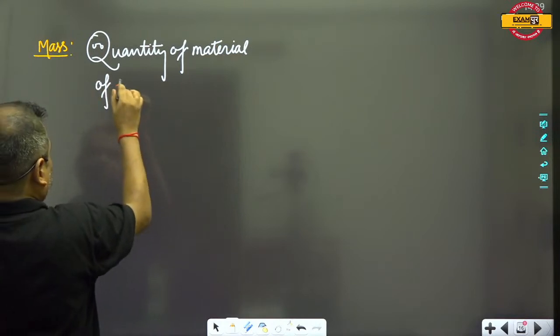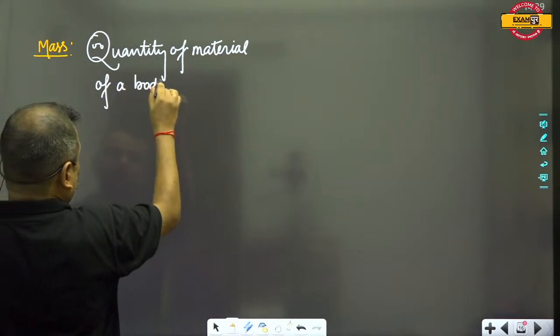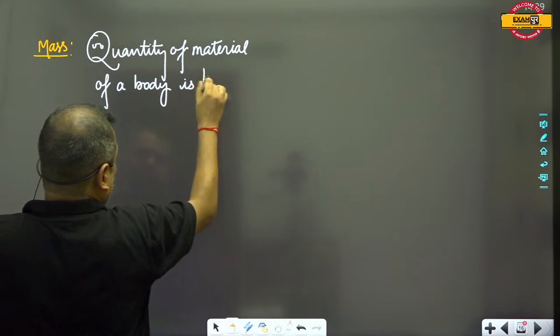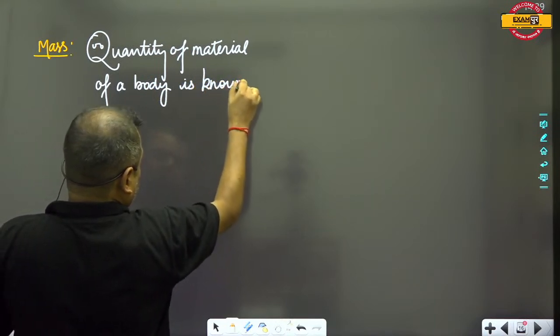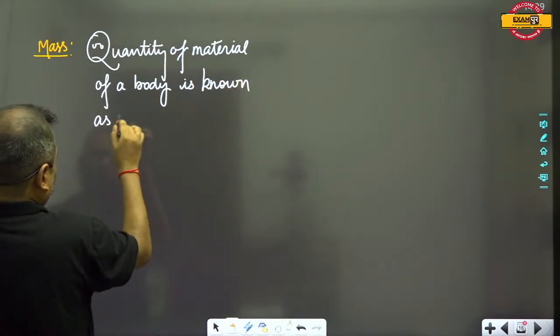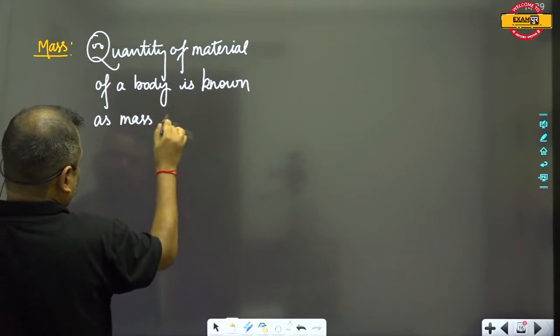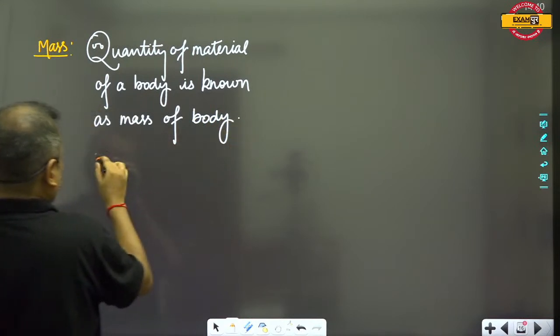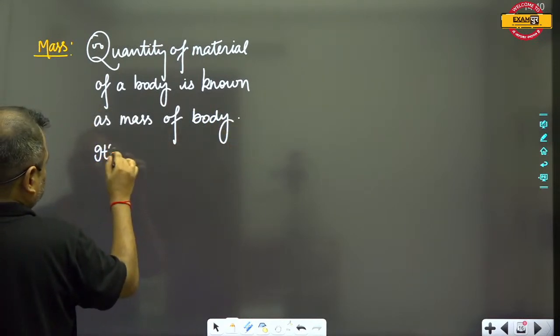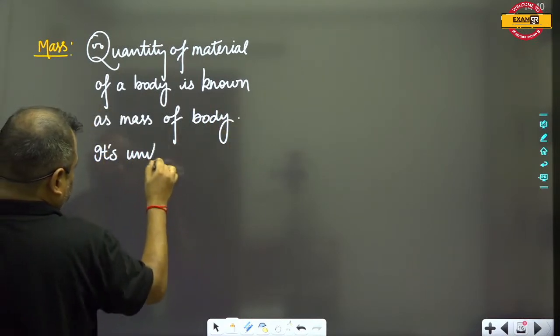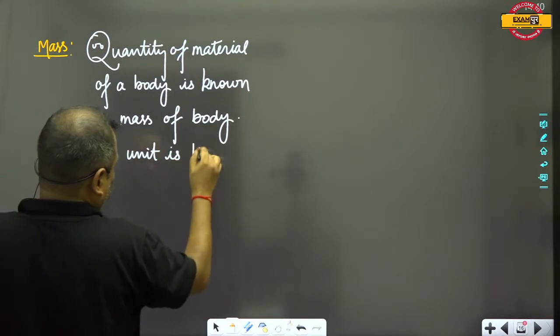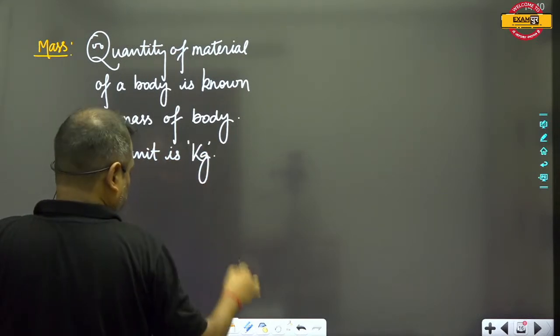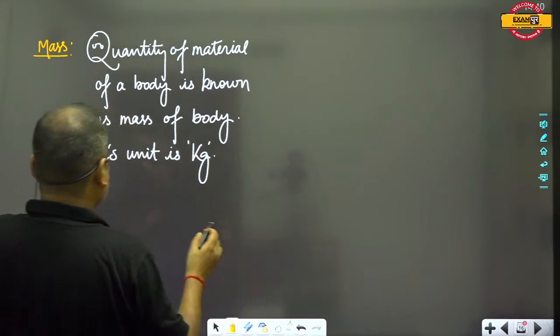Quantity of material of a body is known as mass of body, and its unit is kilograms. Okay, its unit is kilograms.